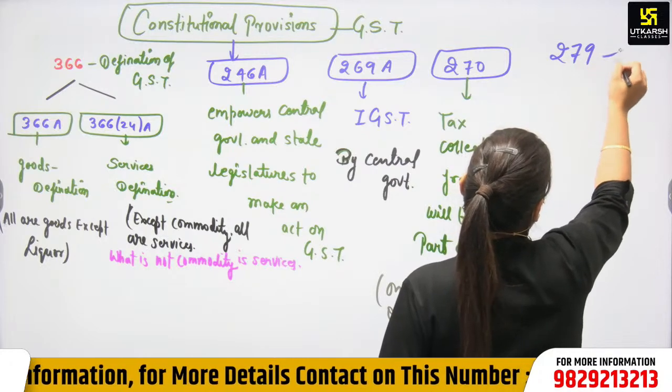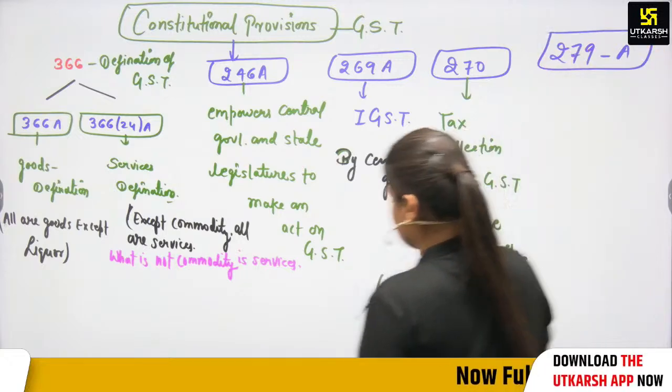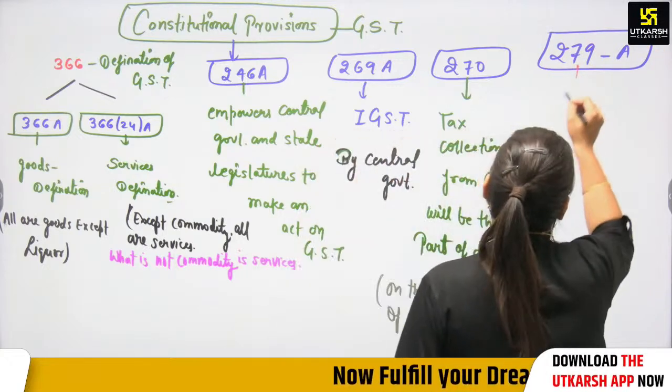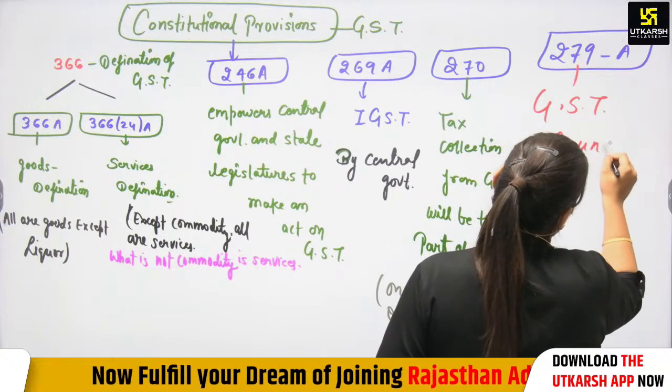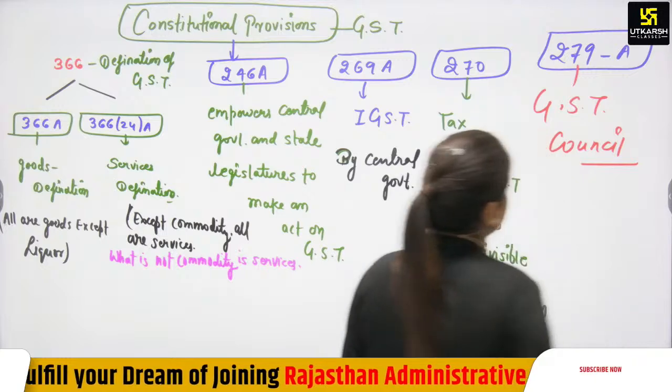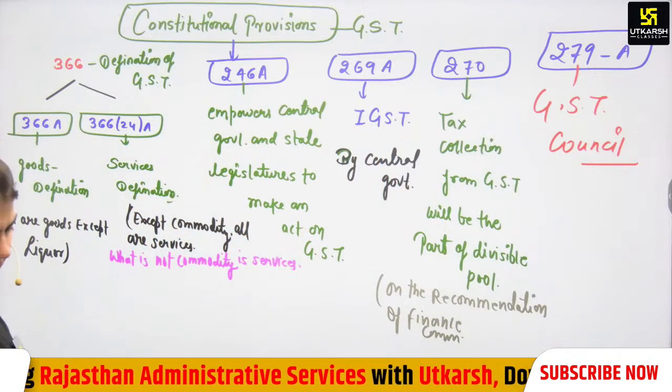Then again there is a last article, and the article is 279A. This is a very important article, make a 4-star on this article. Why? Because it talks about the GST Council. We will talk about the GST Council as well. So this is an article which talks about the GST Council. Is that clear to all of you?